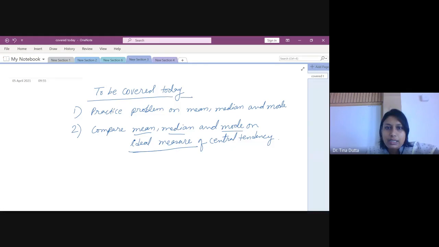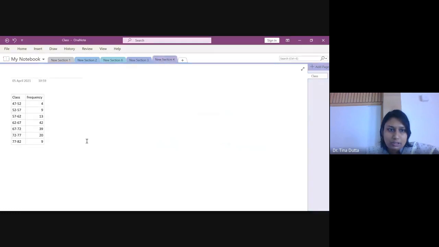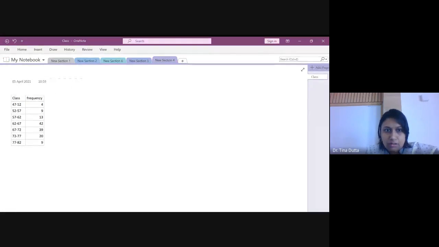All right, so let's begin our session with a numerical example where we need to calculate mean, median, mode. Okay, so this is a data set. This is a very simple data set. What I have here, this is the number of students. No, this is not the number of students. Let me see. Okay.